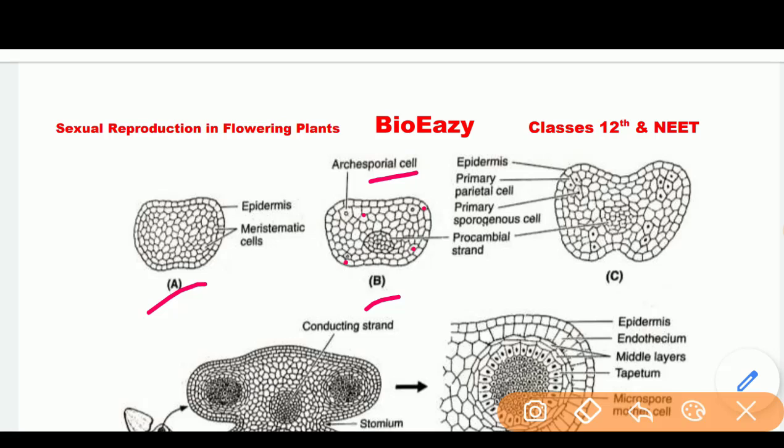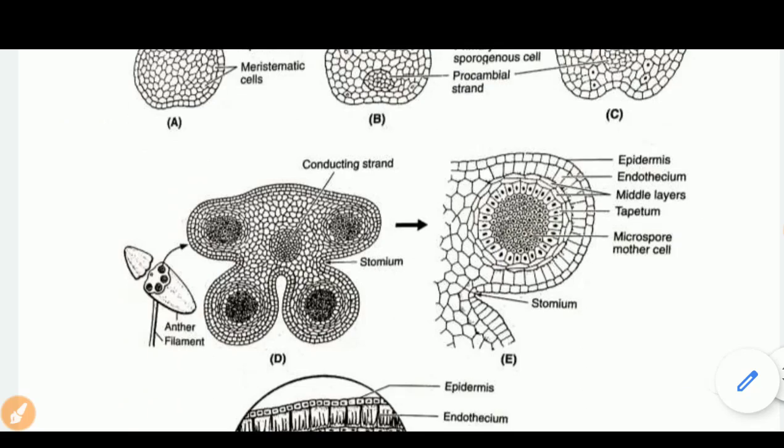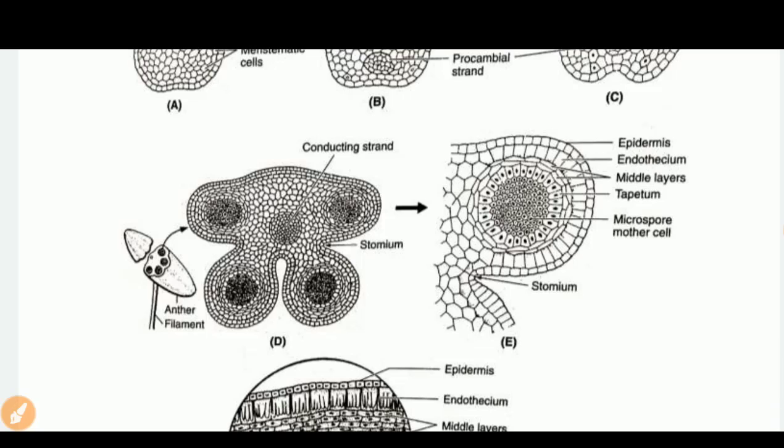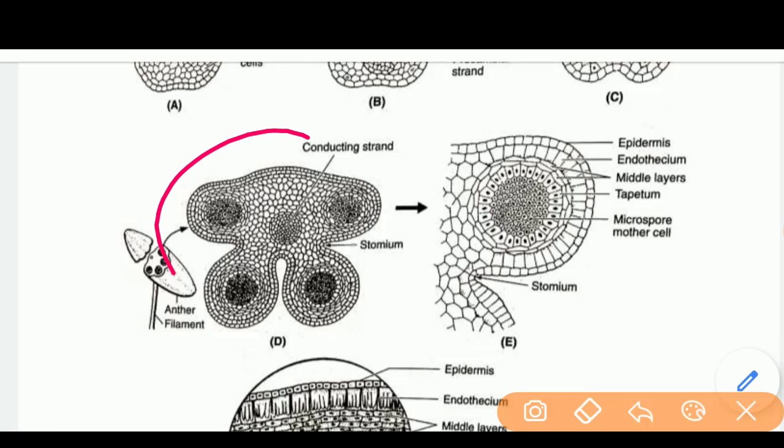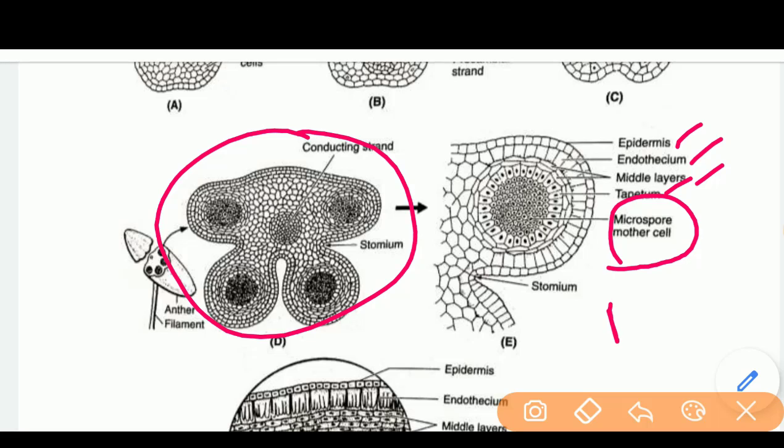And now in the archesporial cell, due to periclinal division, देखिए it means parallel to the surface, इस division की help से यहां पर four wall का formation हो रहा है और इस तरह से further एक complete mature anther का formation होता है. And we can see there are four walls: epidermis, endothecium, middle layer and tapetum. और सबसे inner side में microspore mother cell मतलब MMC होती है, which are diploid cells.